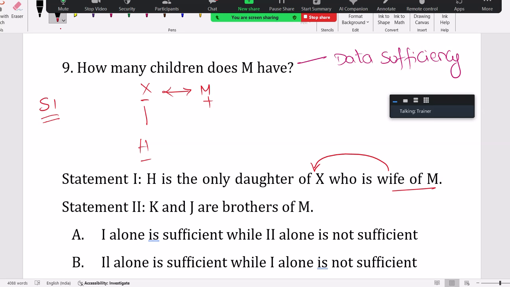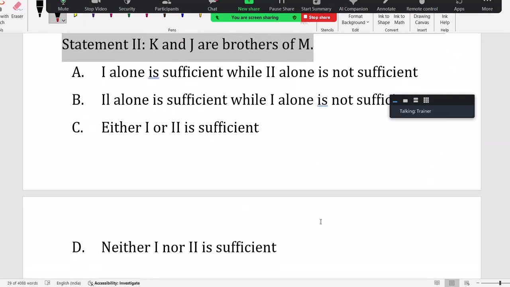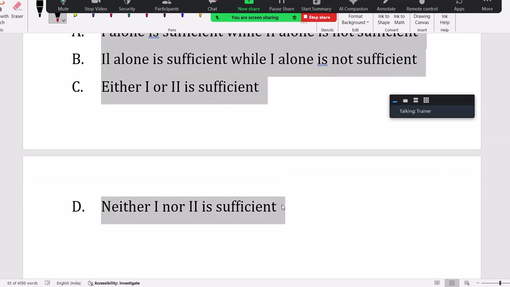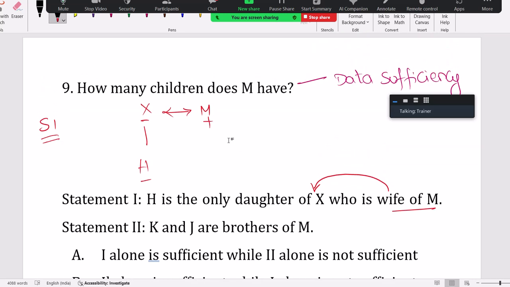Guys, I cannot conclude here how many children M has, because they didn't mention that H has no brother, no sister. That H has no siblings is not mentioned. H may have a brother. H may have a sister. In the question, at least if they mention H is the only child of X. Guys, listen. H is the only child of X. The same question's answer will vary with a small change in the question. We'll discuss that later also. But as of now, statement 1 alone I cannot answer.